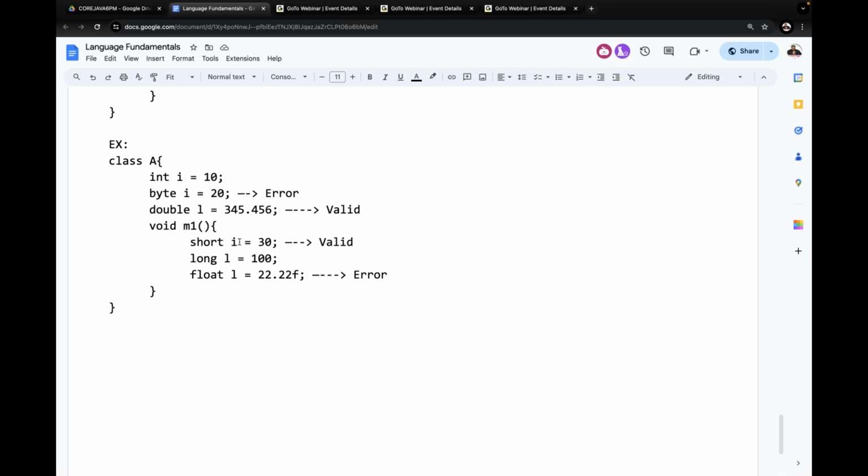and class level scope, and how it is not possible to duplicate the variables inside the local scope or at the class level scope. That's it. Those are the points we are going to understand here.